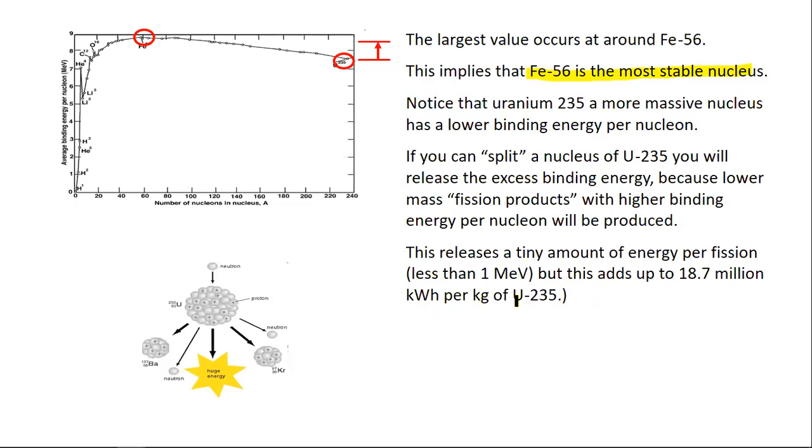I think this slide is just for comparison between iron and uranium. If we strike a uranium nucleus with a neutron, then huge energy is released, and from this uranium it produces barium and krypton and two neutrons.